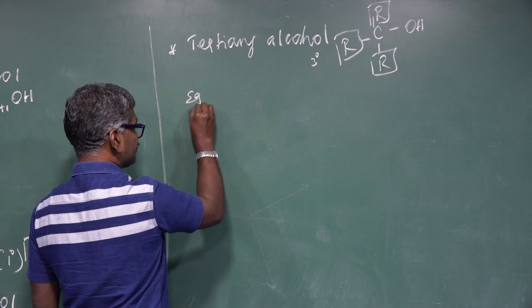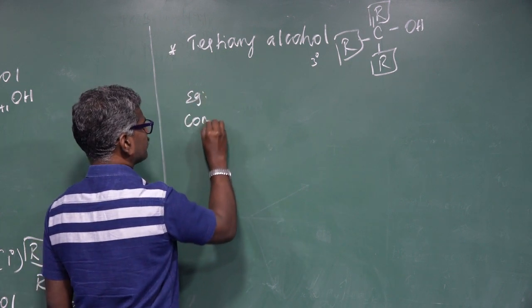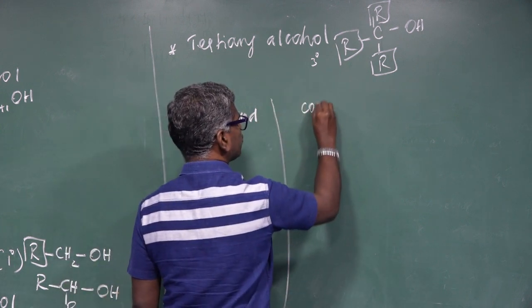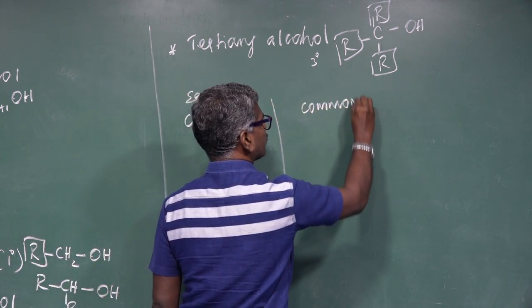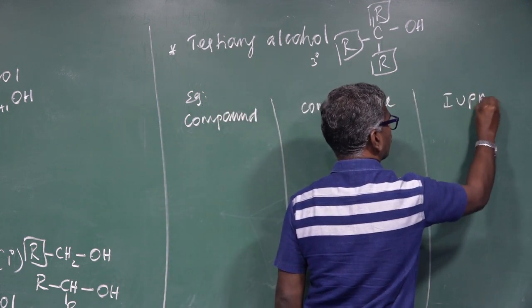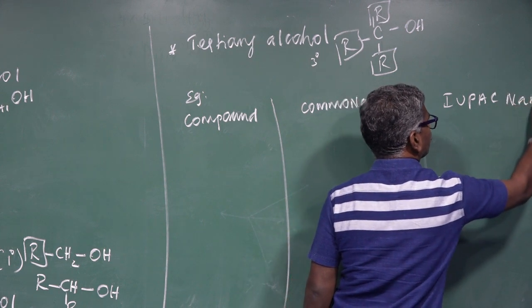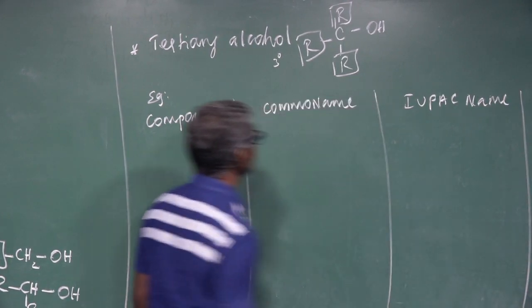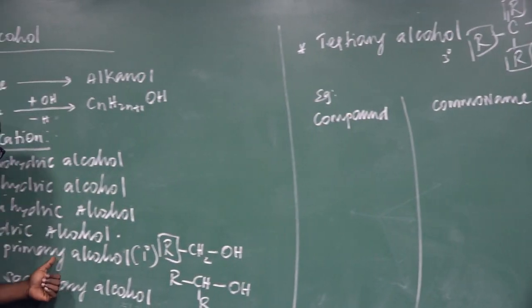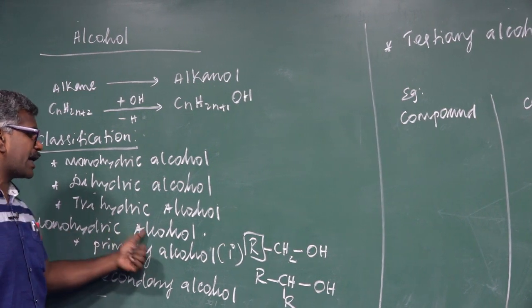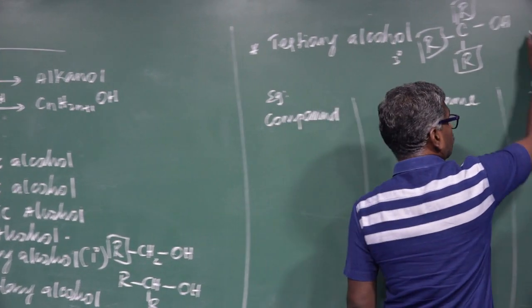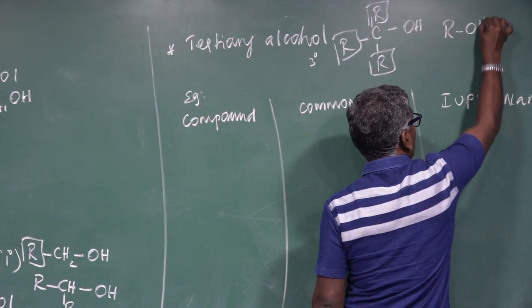Here we have to classify further, for examples. So tertiary alcohol, secondary alcohol, and primary alcohol can be classified using monohydric alcohol. What is the general formula for monohydric alcohol? ROH.